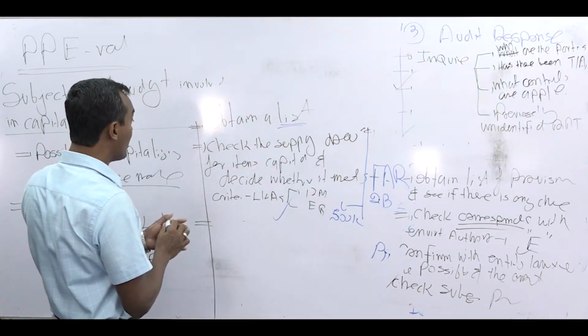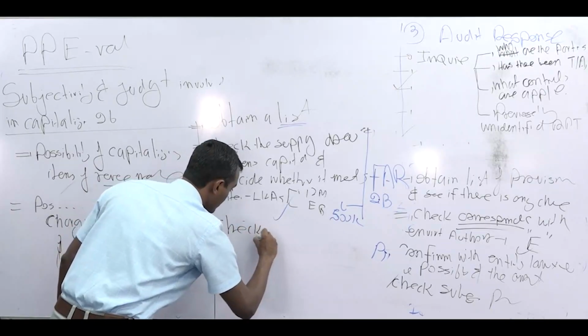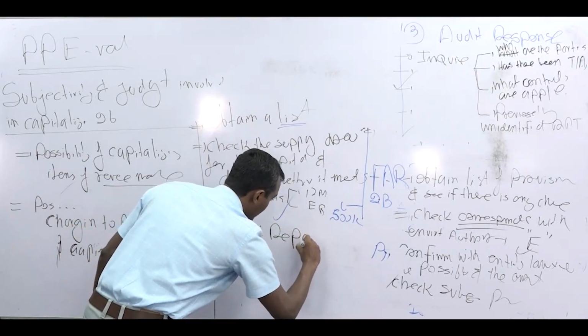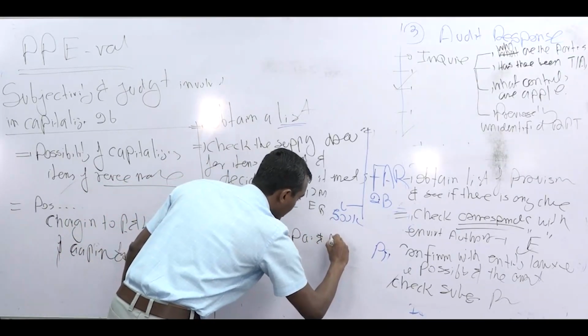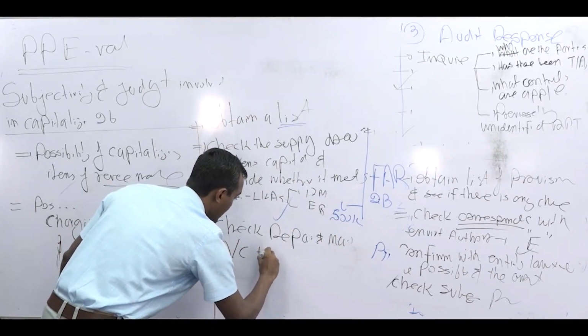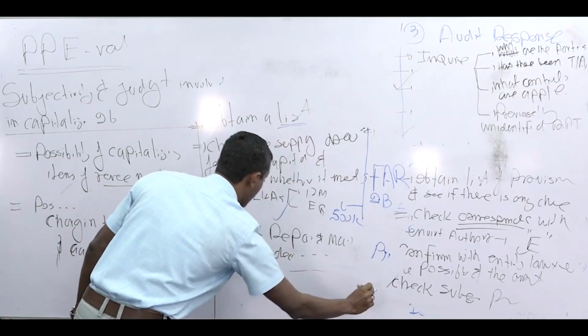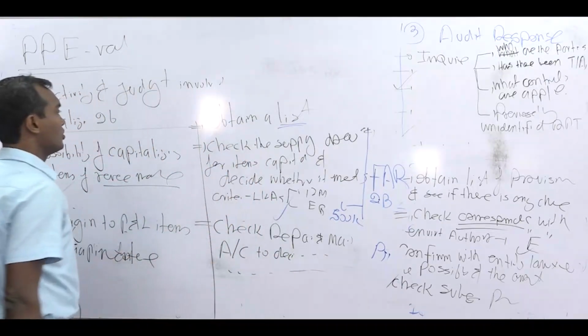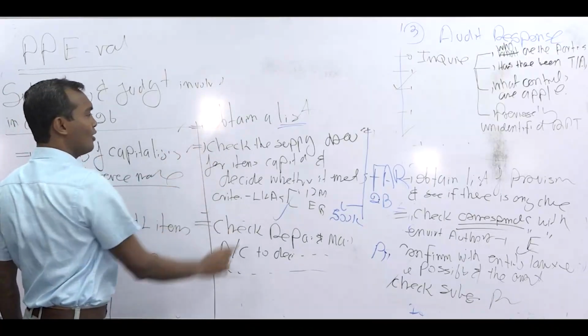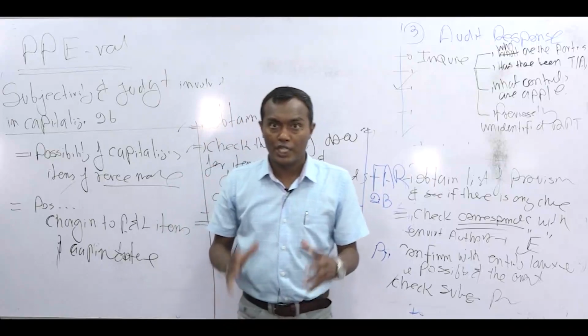So the next part is check. That's a very powerful answer. Check repair and maintenance accounts to decide whether expenses of capital nature have been charged to P&L. So those are very important. Now with that we have fully done. Now you see the power of this session that I explained to you.